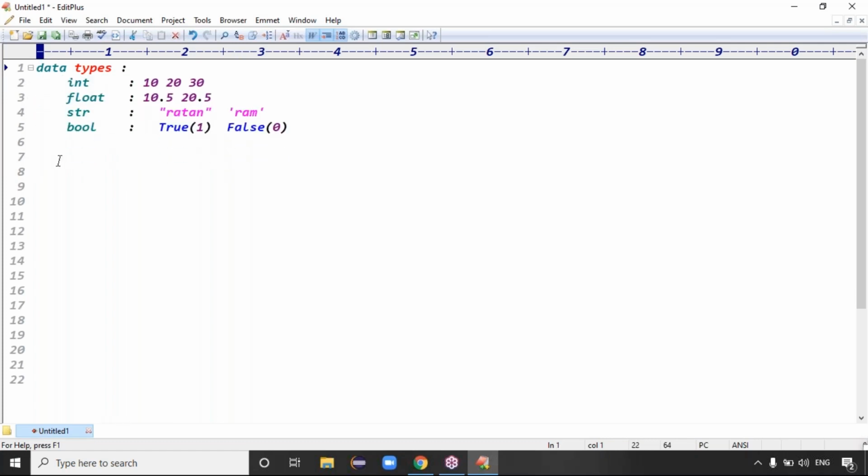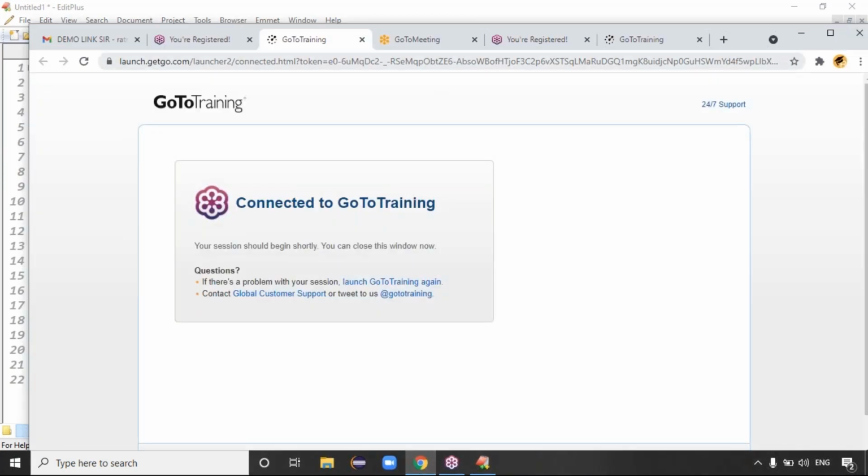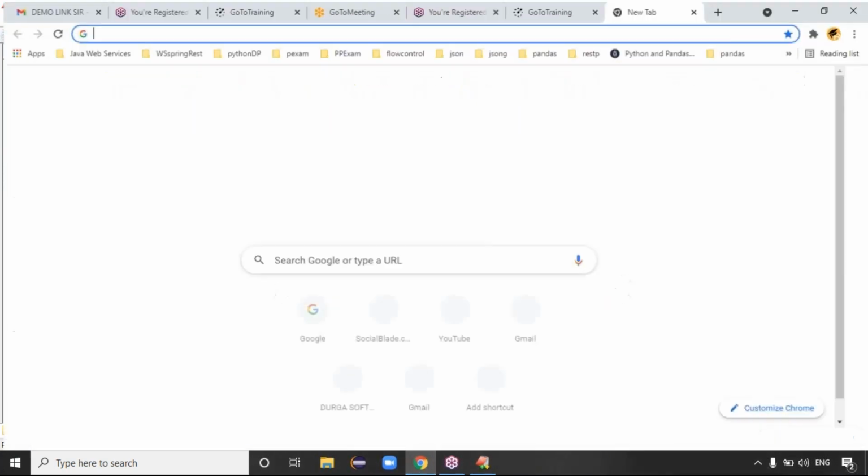And collection data types we will discuss later, like list, tuple, set, and dictionary. But the basic data types are int, float, string, and boolean, right? Exactly. Because Python is dynamically typed, is data type declaration required? Not required. Python is a dynamically typed language.